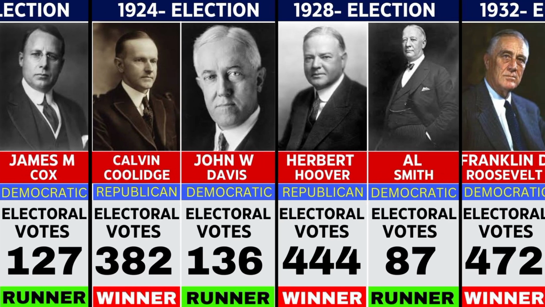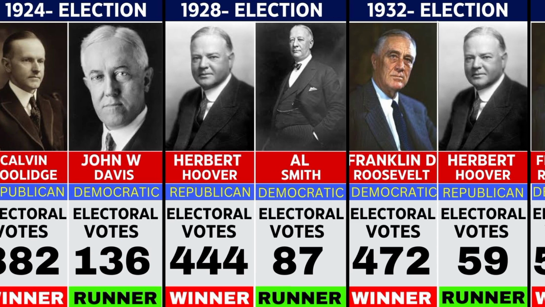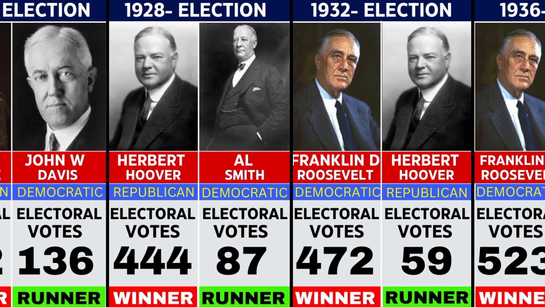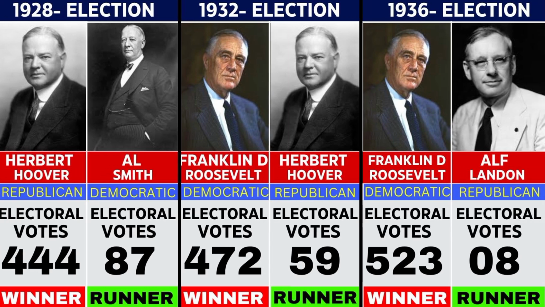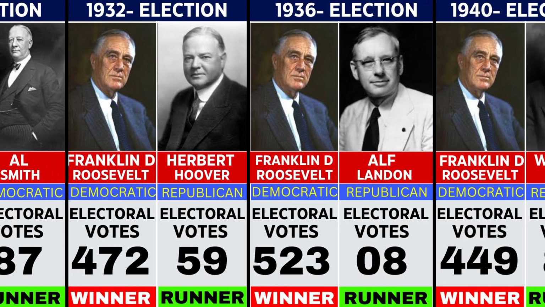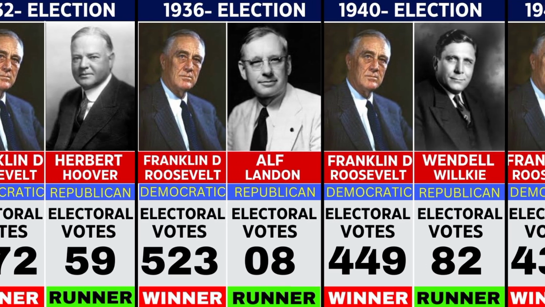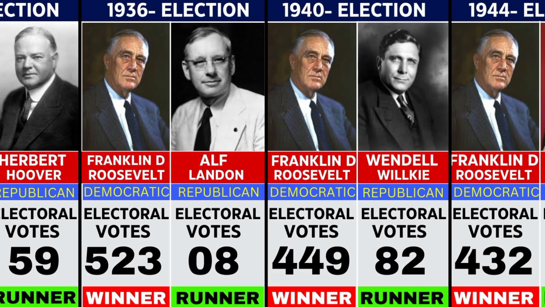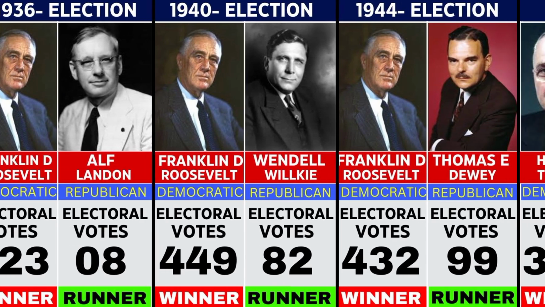In 1932, Franklin D. Roosevelt won with 472 votes over Hoover's 59. In 1936, Roosevelt was re-elected, winning 523 to Alf Landon's 8. In 1940, Roosevelt won a third term, 449 to Wendell Willkie's 82. In 1944, Roosevelt won a fourth term, 432 to Thomas Dewey's 99.